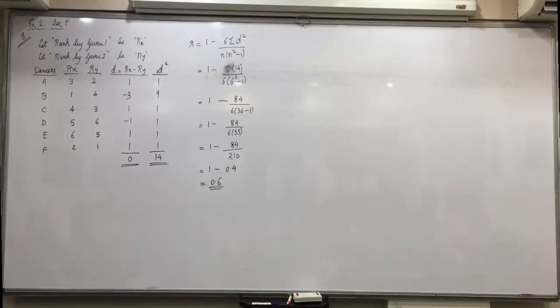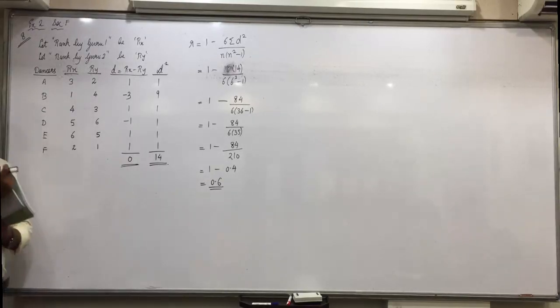Look at it. A merchant wants to study the relation between prices of tea and coffee in Ahmedabad city. He obtains the following information about prices of tea and coffee of the last 6 months. Price per kg for tea is given, then price per 100 grams of coffee is given. So here we will denote X and Y, and here assign the ranks. Calculate the rank correlation coefficient between price of tea and coffee.